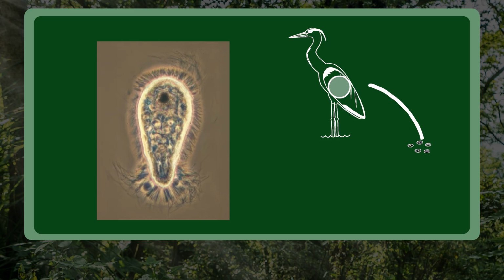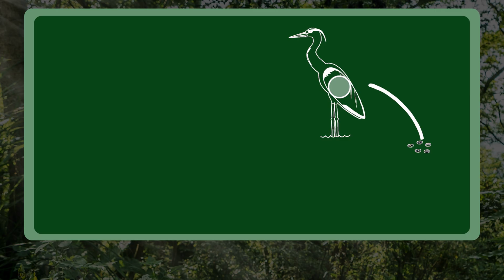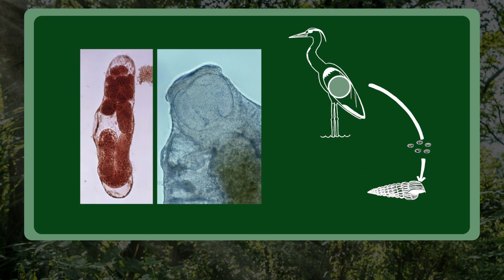At that stage, it becomes a miracidium, which is a ciliated larval stage that kind of trucks around in the intertidal zone. It's mobile, skims around in the thin sheen of water on the mud, looking for a first intermediate snail host to infect. When it finds that first intermediate snail host, it'll penetrate into the host and wend its way up into the visceral hump of the snail, which is the part of the body that's up in the spire of the shell. Once it's there, the parasite will asexually produce structures called parthenitae.